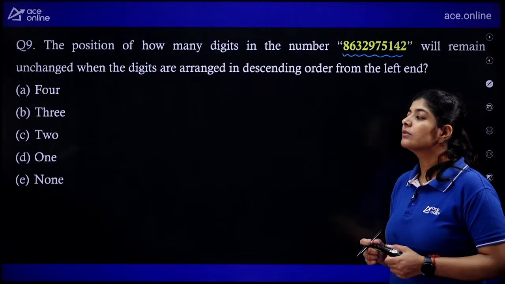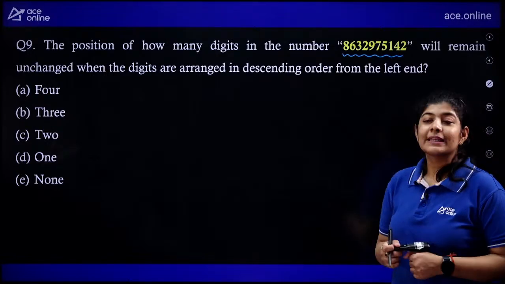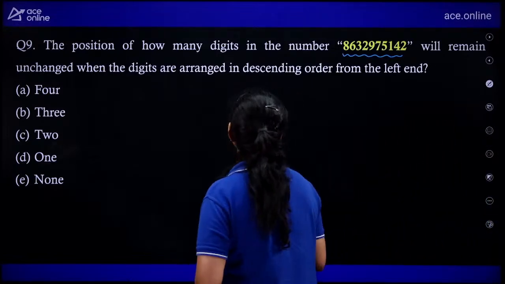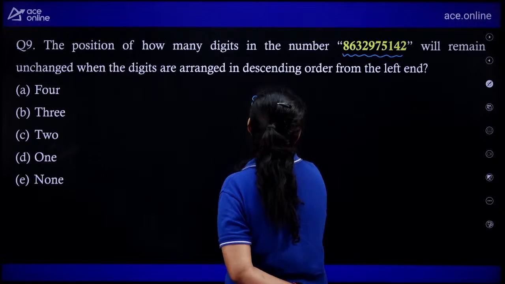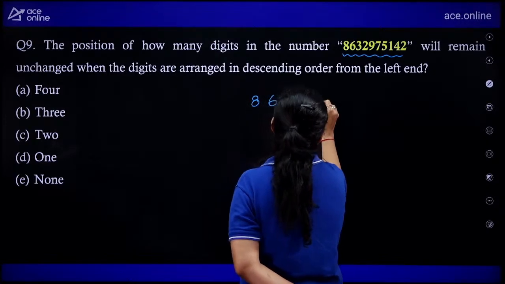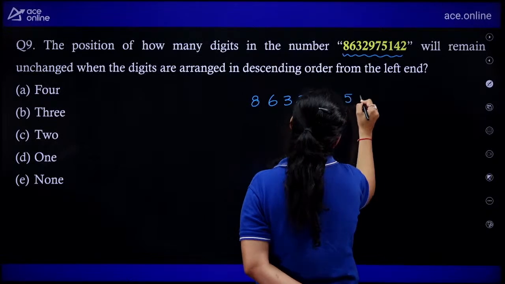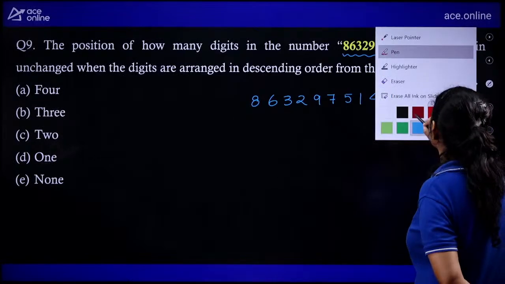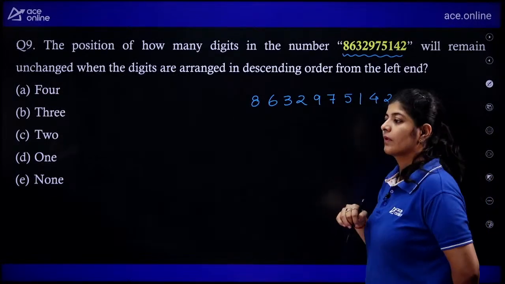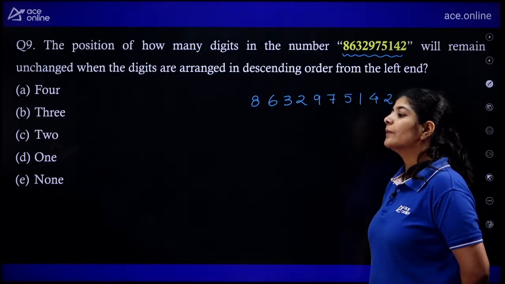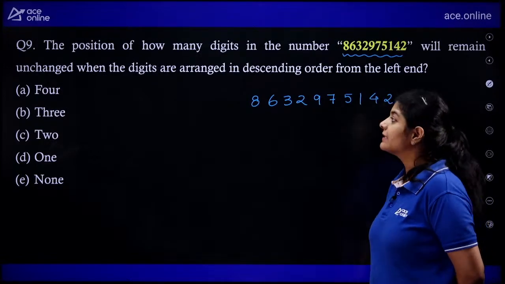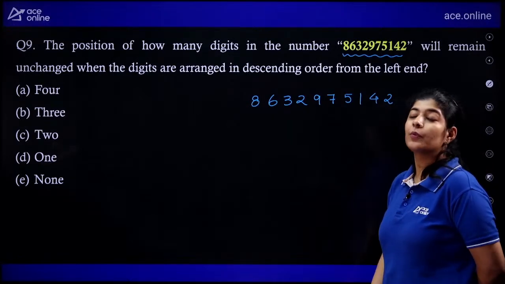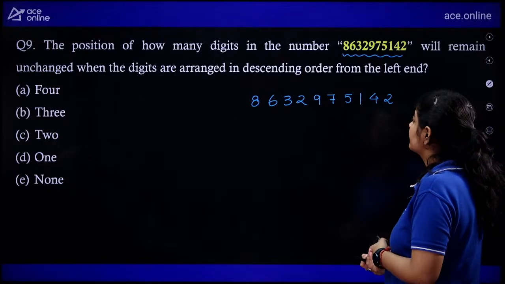So here, how many numbers are we having? Anyone in the comment section? How many such positions do we have here, and how many digits do we have in this particular question?